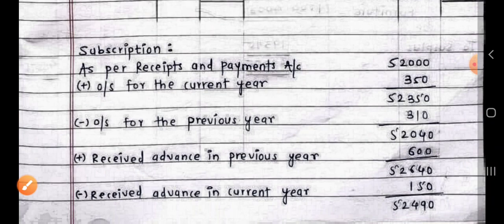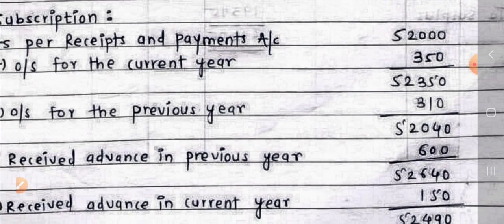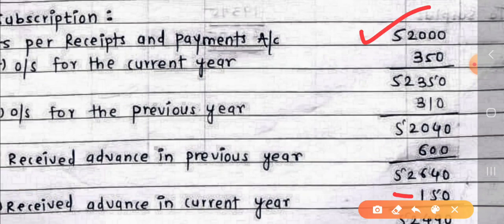And then we found in the adjustment that some subscription was received in the previous year, but for the current year, meaning last year's advance subscription was for the current year. So as it is of the current year, it is added, and this 52,000 includes 150, which is for the next year. That is why we have deducted that amount.